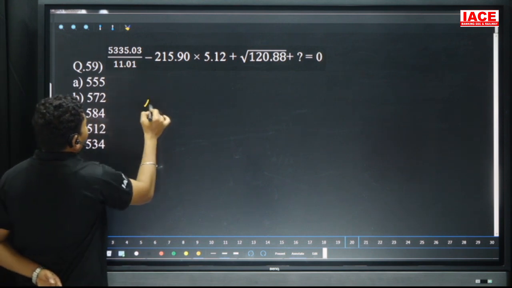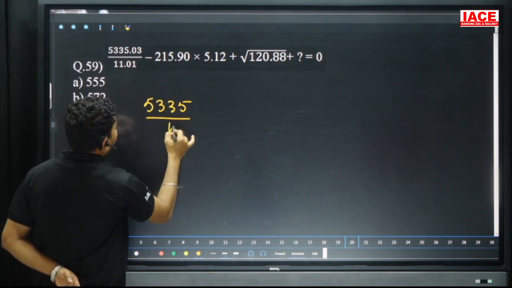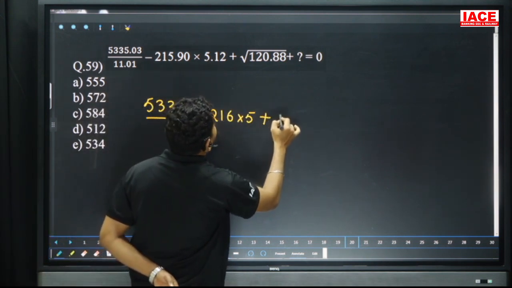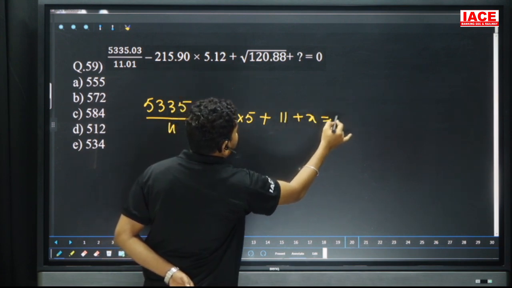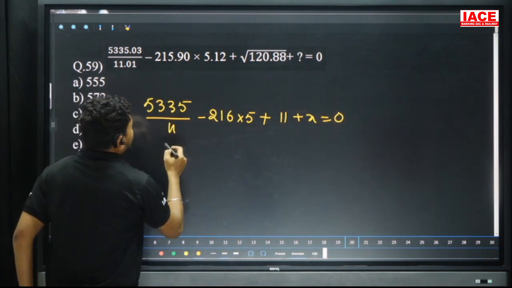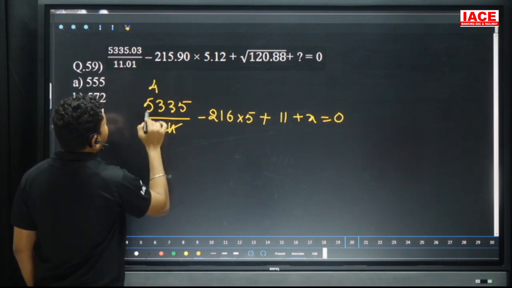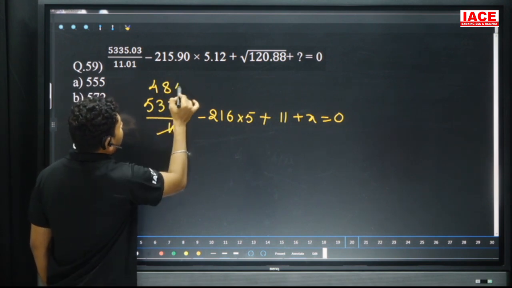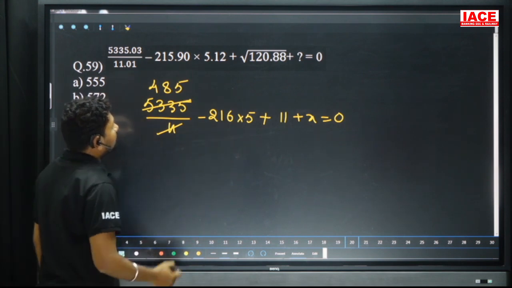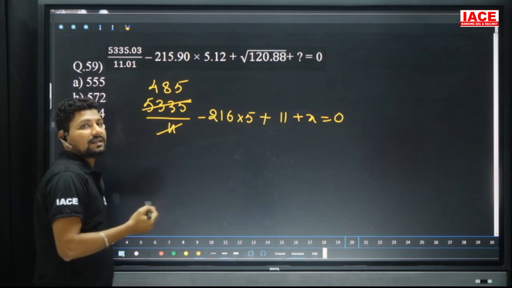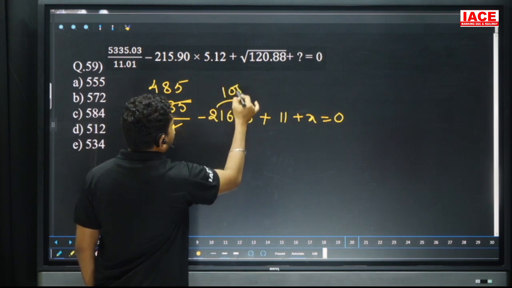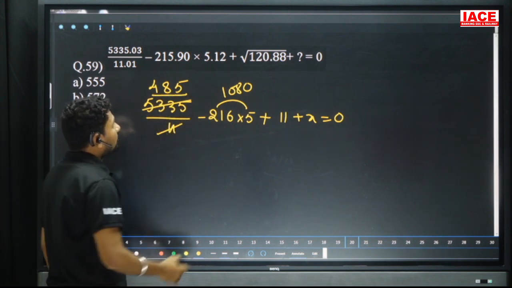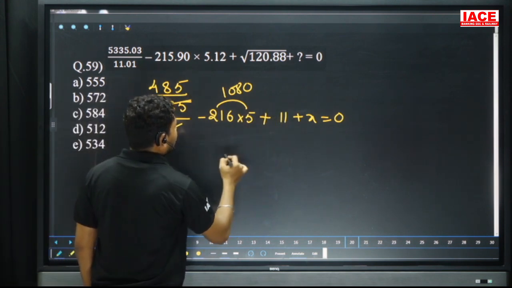Next, 5335 which is divided by 11 minus 216 into 5 plus root of 121, we can write 11 plus x which is equal to 0. Cancel with 11 here. So 11 how many times? 11 4s are 44, remaining is 93. 11 8s are 88, and remaining is 5, 11 5s are 485. And 216 into 5: 5 20s are 1000, 16 5s are 80, which is equal to 1080. So from 1080, 485 will be removed. Extra we have to remove 11 also to get the final answer of x.